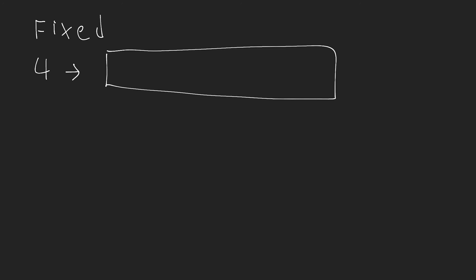Let me clear everything on the screen here. When we have a fixed sized array, we need to decide the number of slots, or the size of the array, when we initialize it. So we might create an array of size, let's not do 10 because that's quite large, let's do a size 4. If we create an array of size 4, then we're going to create 4 empty slots in memory in our computer's RAM where we can have different values. These values can be initialized as really anything we want, but typically they'll be initialized as something like 0, undefined, null, or false, depending on the type that we're storing inside of our array. So we have these 4 different slots, and we have our indices.